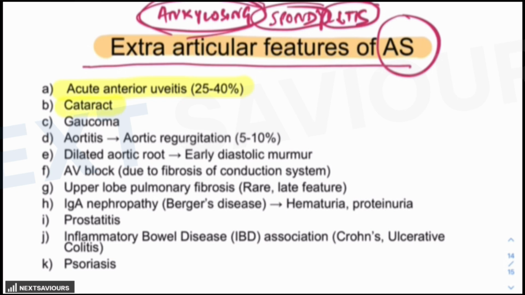Apart from this, cataract, glaucoma, and cardiovascular involvement in the form of aortic regurgitation, aortic valvular insufficiency, third degree heart block, and pulmonary involvement in the form of apical pulmonary fibrosis, which is although rare, a late feature. Then some features like prostatitis, Crohn's disease, inflammatory bowel disease, which is very commonly present, and even psoriasis. So these are the extra-articular features of ankylosing spondylitis that you have to remember.